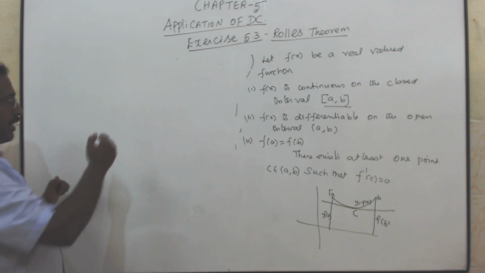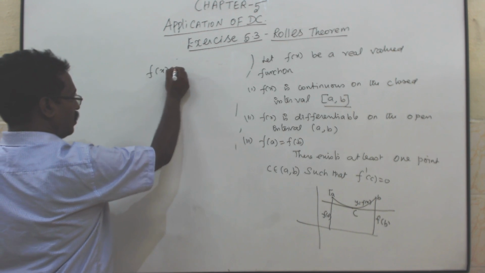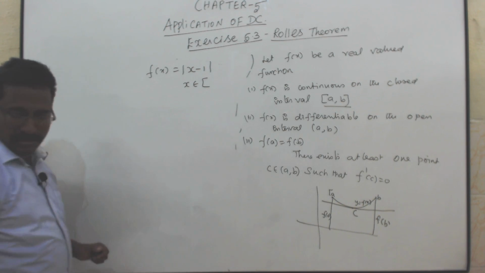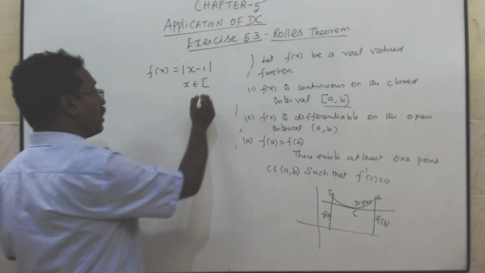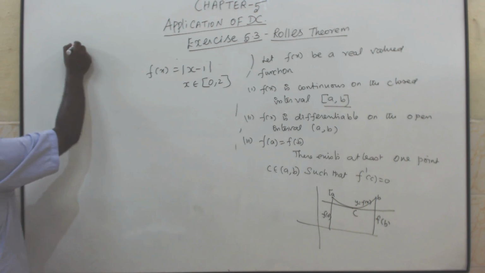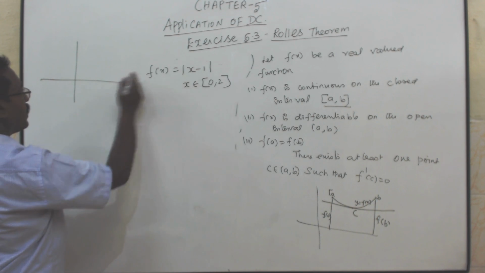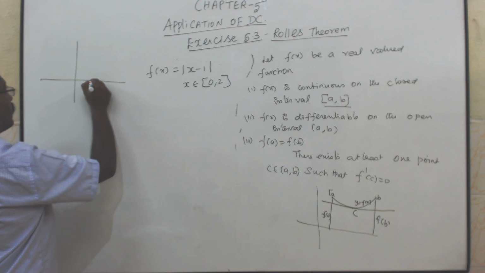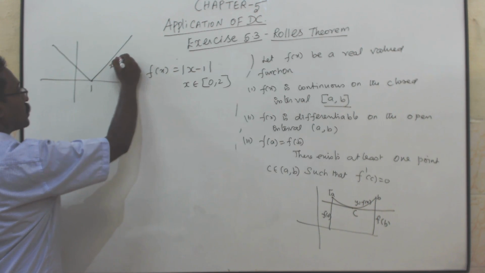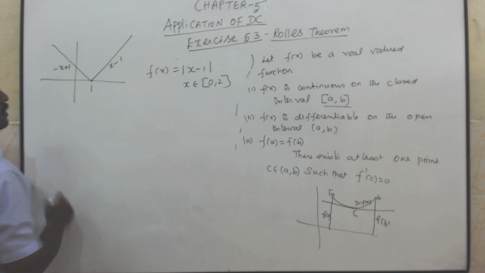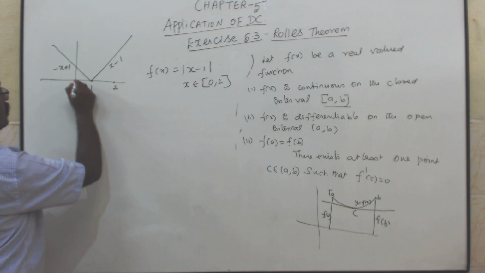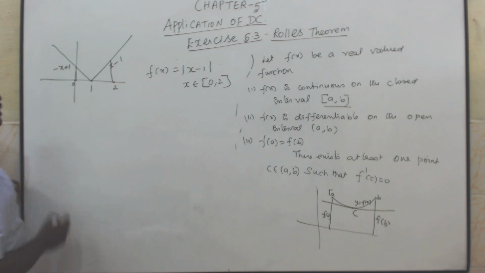F of x equals mod x minus 1. Already I told you about modulus x minus 1. What is the interval given? The interval is 0 comma 2. To draw the diagram for x minus 1, which you already studied in 11th standard, from 1 we draw two lines: here x minus 1, here minus x plus 1. The interval given is 0 to 2.